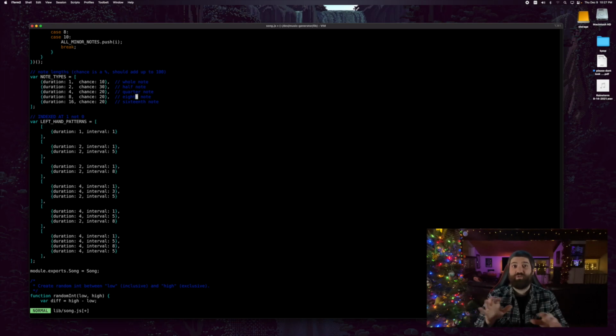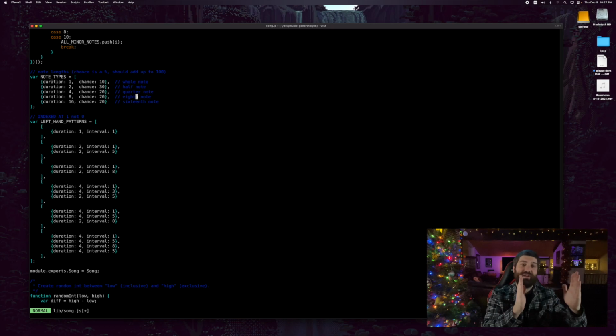The right-hand patterns will always be randomly generated, and they will reset every section. So it will randomly generate notes to fill, let's say, the introduction section, but then when it gets to the end, it will make sure the last note stops at the end, and then the next section will have a right-hand note start there. So you won't ever get out of sync.